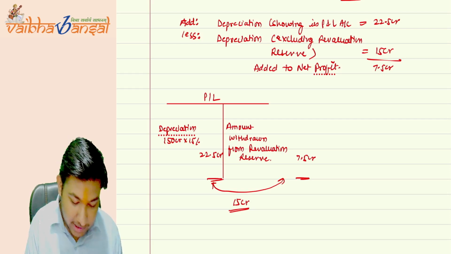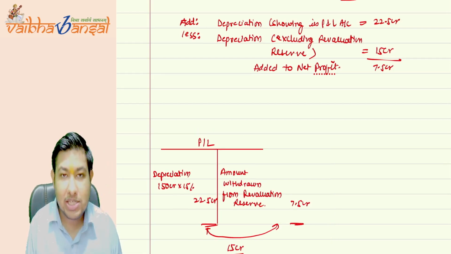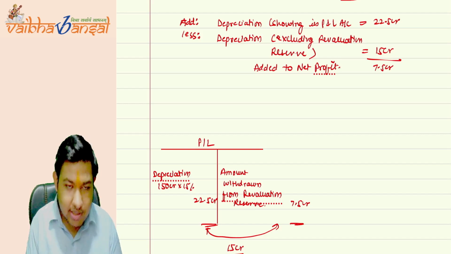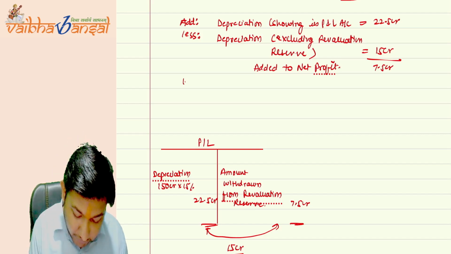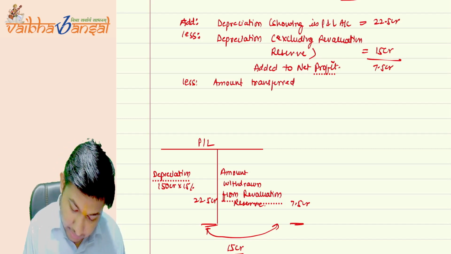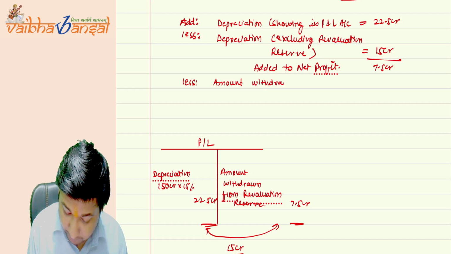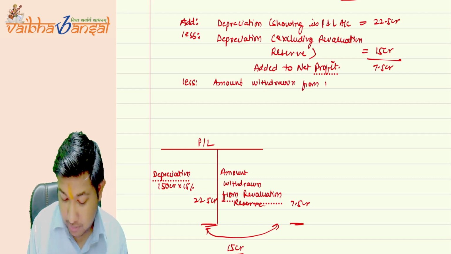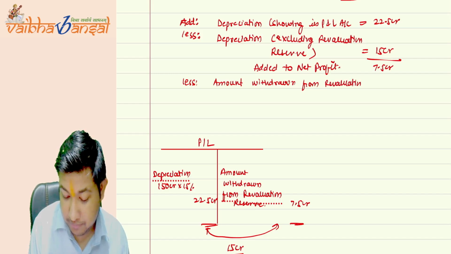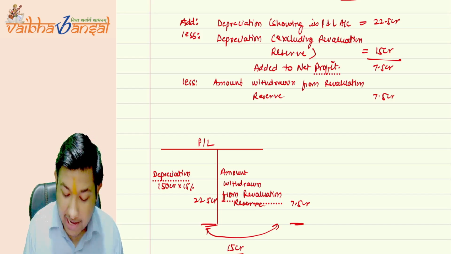So here the government is saying that in the original case, where there is no malified intention, we will reduce the amount withdrawn from revaluation reserve, 7.5 CR, but the government restricted it to 7.5 CR only, the excess depreciation.